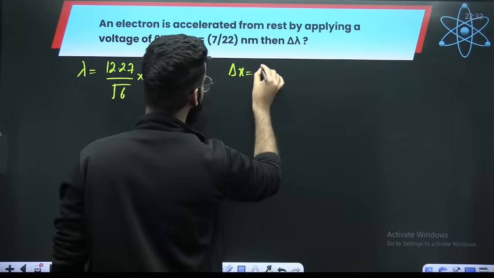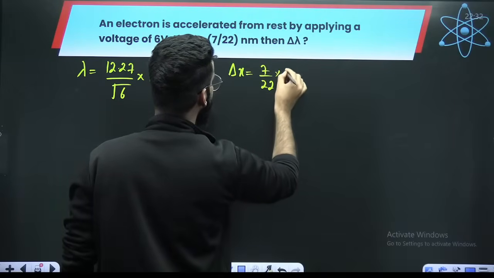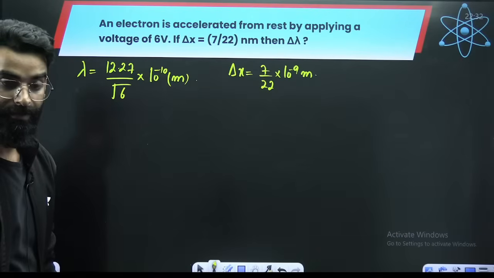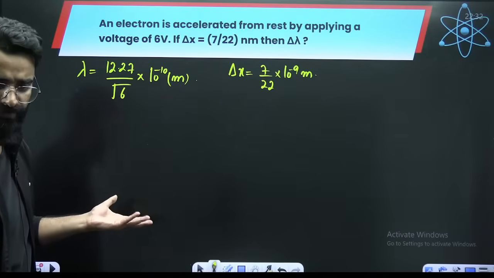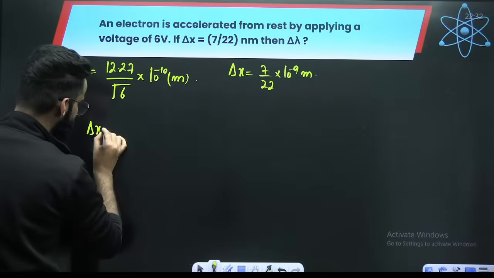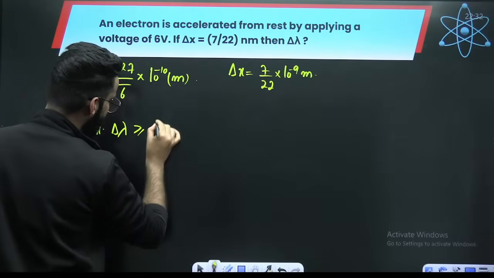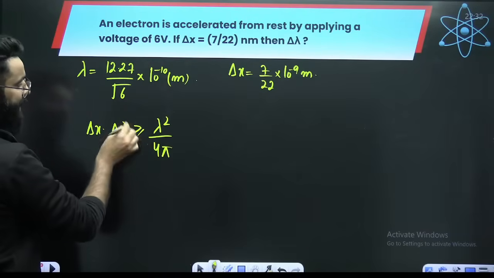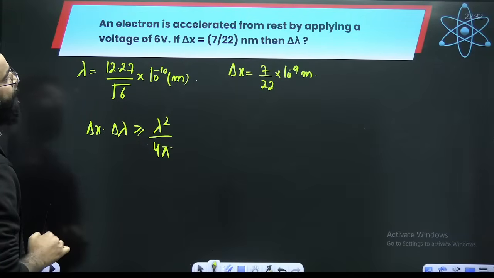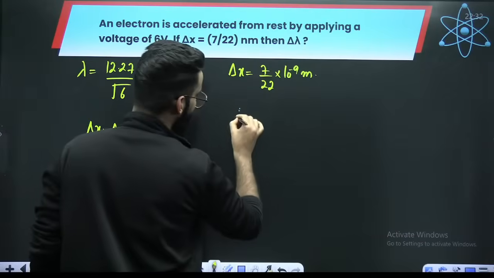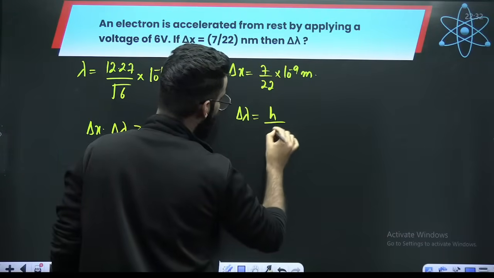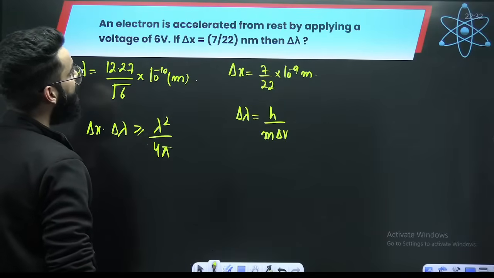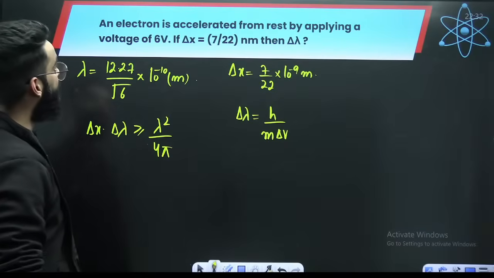Delta x, error in position, is given to me as 7 upon 27 into 10 raised power minus 9 meters. What am I supposed to calculate? Delta lambda. I gave you a few results. One of the results was delta x dot delta lambda is greater or equal to lambda square upon 4 pi. Now, my dear students, how do we calculate delta lambda? Delta lambda is nothing but h upon m delta v. That's how you'll be calculating delta lambda.